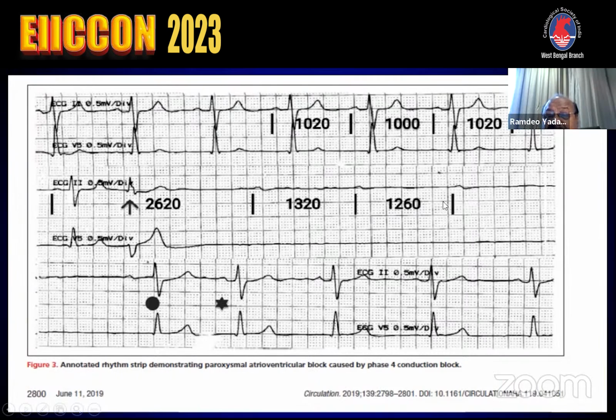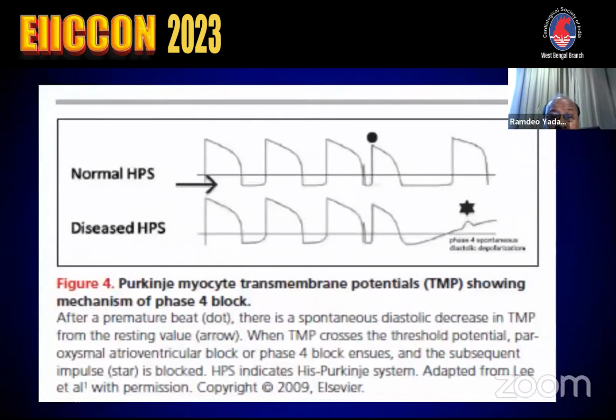Subsequent cycle length is relatively shorter as compared to baseline, because if there is AV block due to vasovagal reaction or vagal effect, the PP interval will be prolonged. So that is called vagal AV block. Whereas in paroxysmal AV block, the cycle length is always shorter than the sinus cycle length.